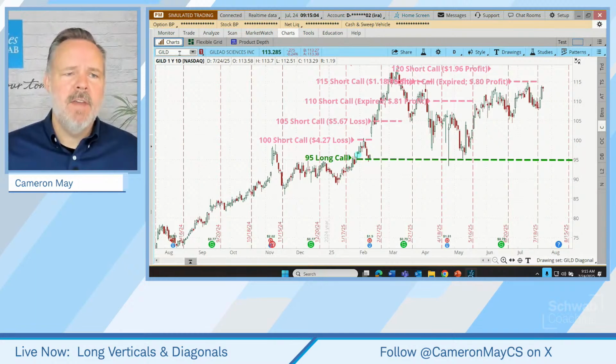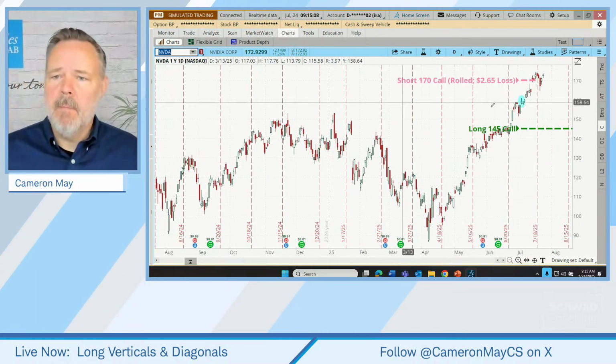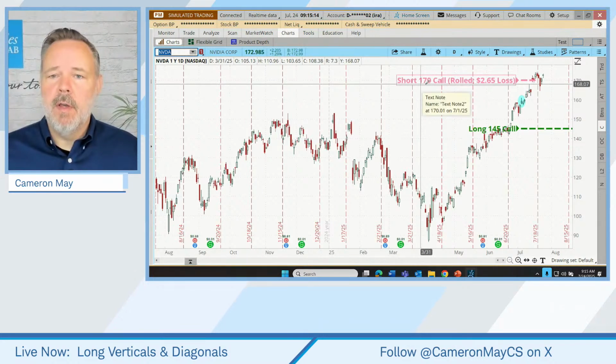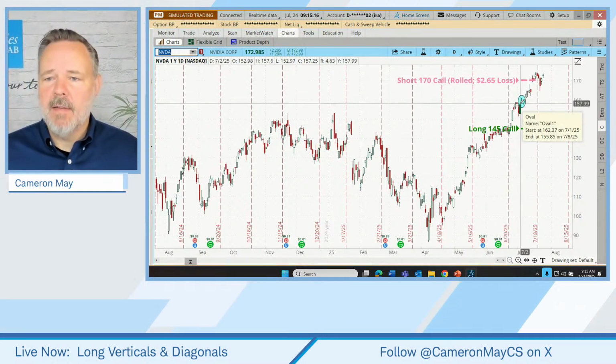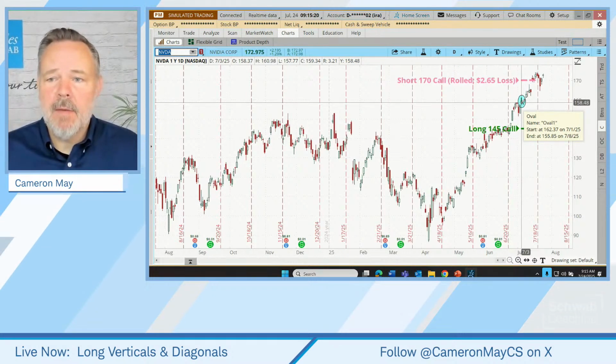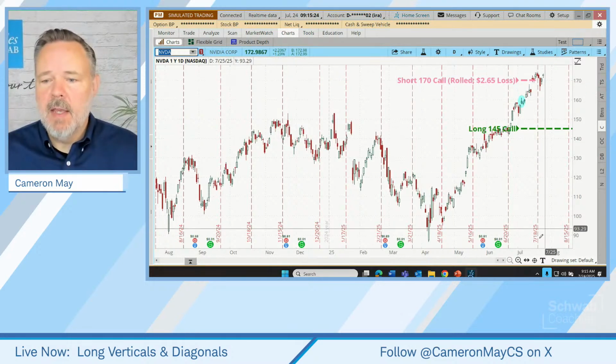Now, with NVIDIA, let's go have a look at its history here. Bought that long call right there. And initially, we sold a 170 short call against that. So that felt okay at the time. We thought, that'll probably just expire worthless as long as it's below 170 as we got toward that July 18th expiration.